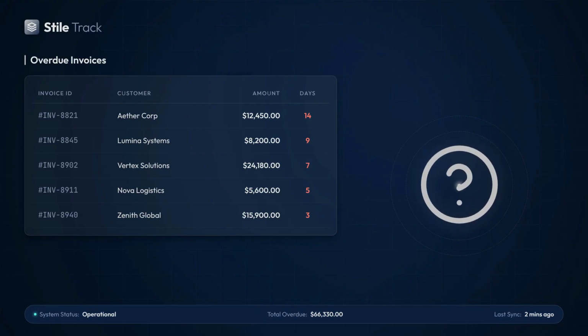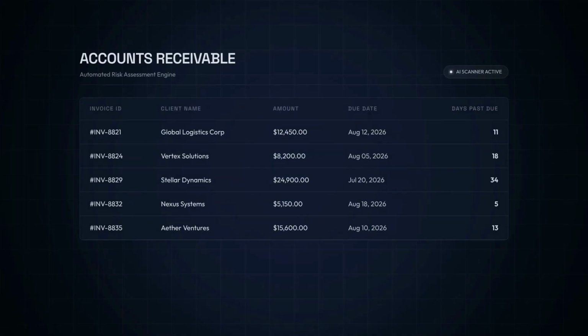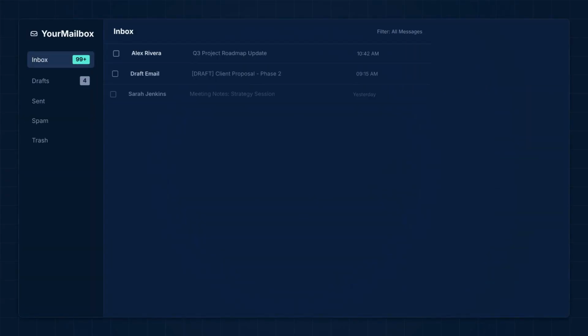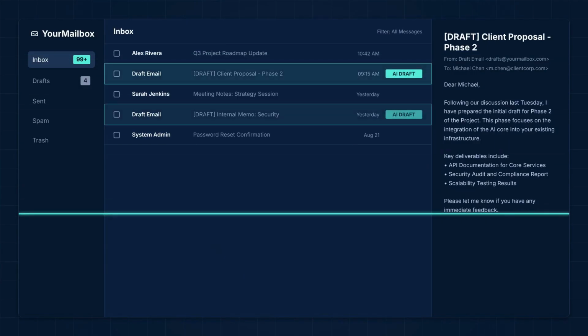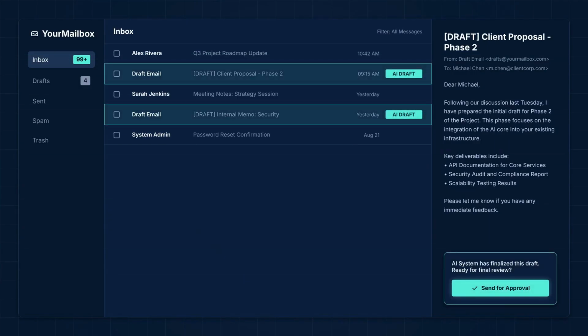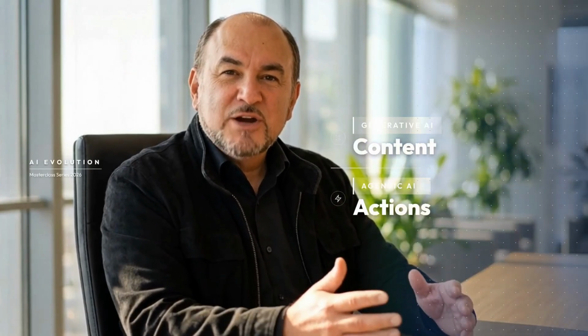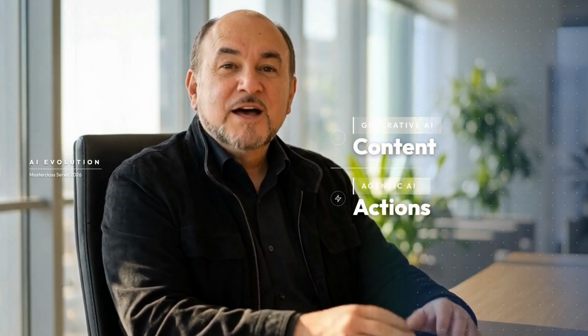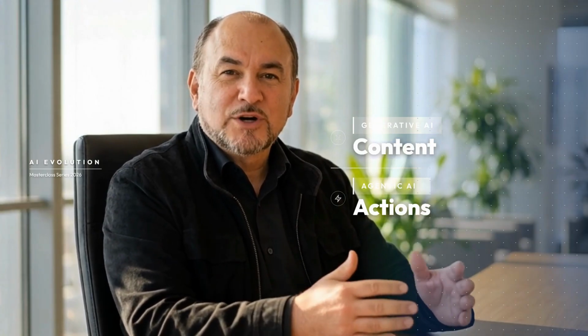we could give an AI agent a more complex objective. Review all open invoices, identify those more than 30 days overdue, and verify whether the customer has disputed any of them. Prepare personalized reminder emails and send the drafts to the accounts receivable manager for final approval. The second request is not simply a question. It is a workflow involving retrieval, analysis, and human authorization. That is the central idea of this chapter. Generative AI creates content. Agentic AI coordinates actions toward a goal.